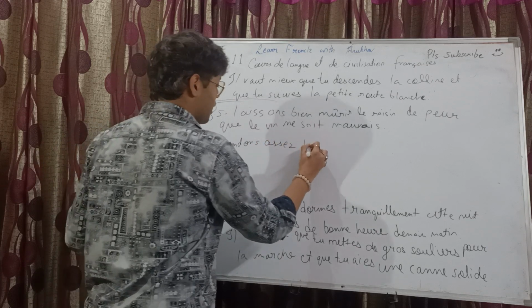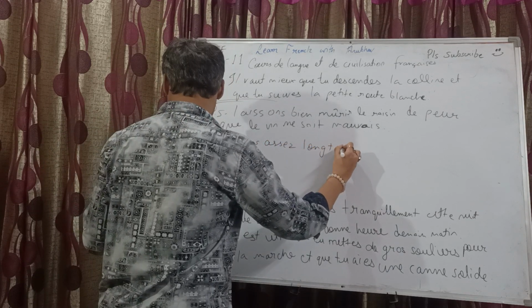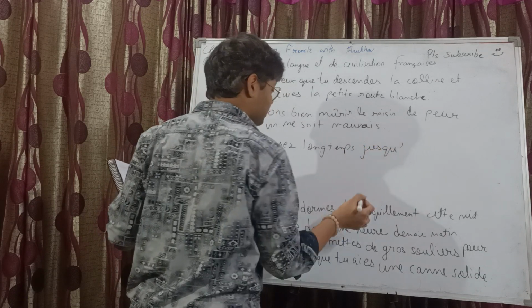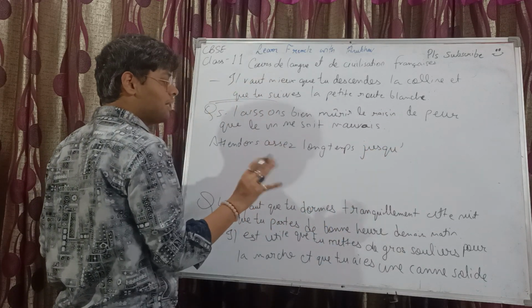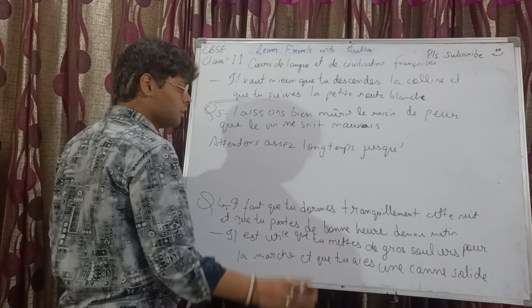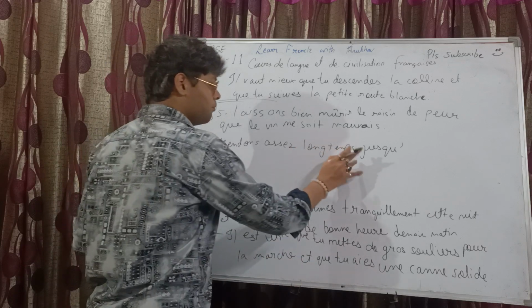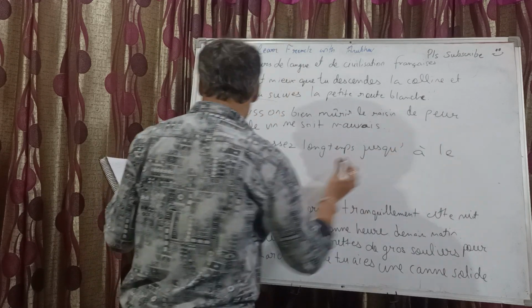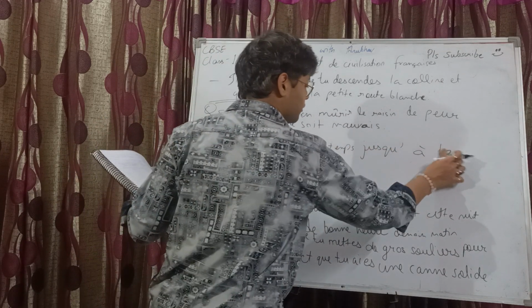attendons assez longtemps. Like these prepositions and these conjunctions and their placement has been given in the question. Like if you see the question, it's already given, right? So based on that, I am just writing the answers over here.